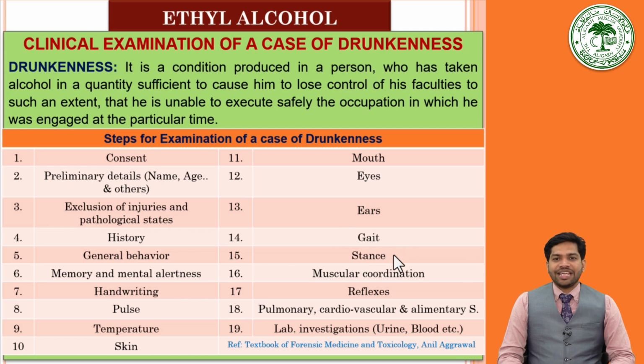Then the gait shall be seen. To check the gait of the person, he shall be asked to walk, and the walk and turn test may be done. He may be asked to walk in a straight line and then turn around. These all may be done to reflect the status of the gait of the person. Then the stance may be assessed by asking the patient to close his eyes and extend his hands, and his balance shall be recorded. He may be asked to do the one-leg raise test. He may be asked to raise one of his legs and stand, and his coordination shall be noted.